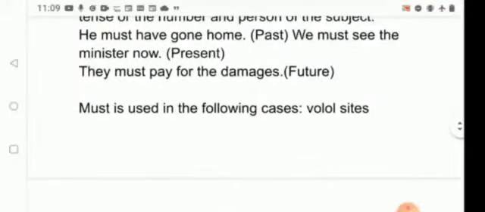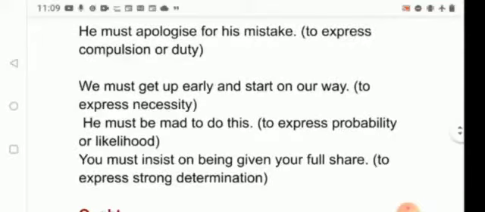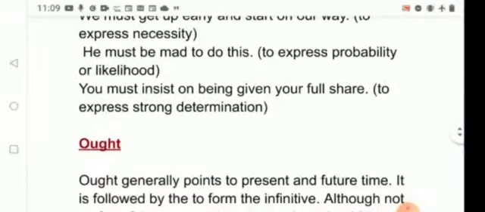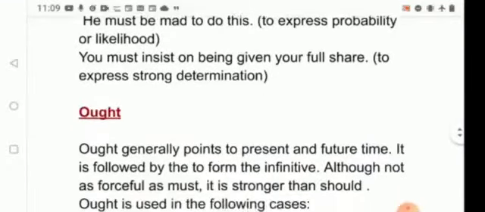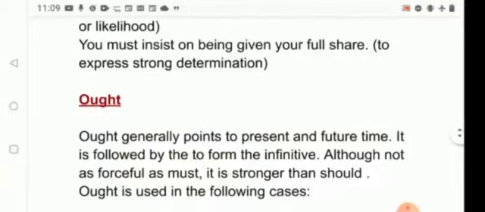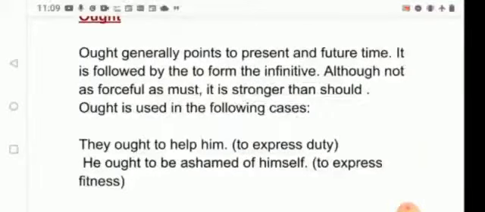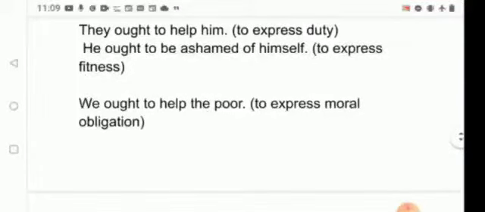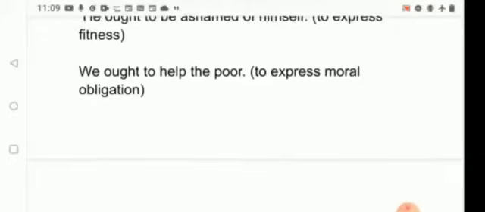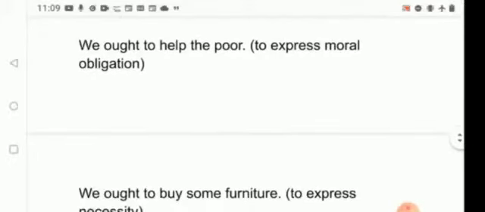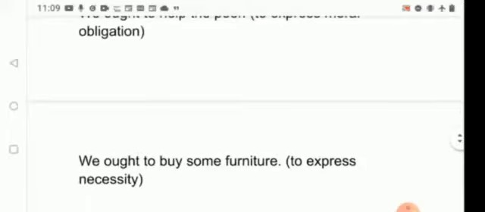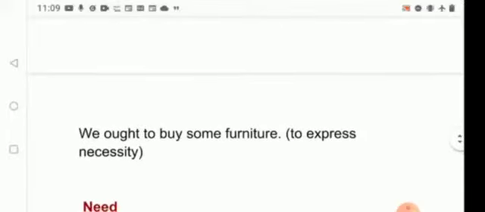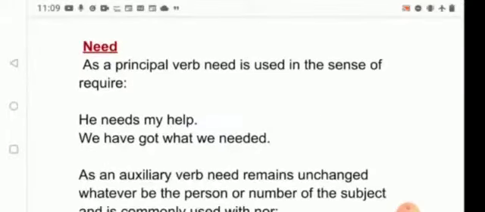Will is used in the following cases. The train will leave at 7:30 p.m. This sentence expresses an event or action which is almost certain to take place. We will not surrender. It also expresses determination of the speaker. I will try to get you a job in my office. This sentence has a kind of promise. I will teach him a lesson. It is a threat.